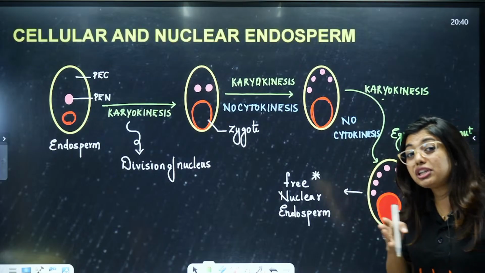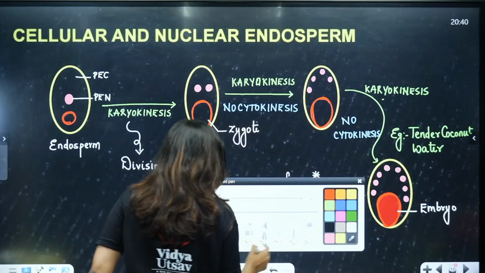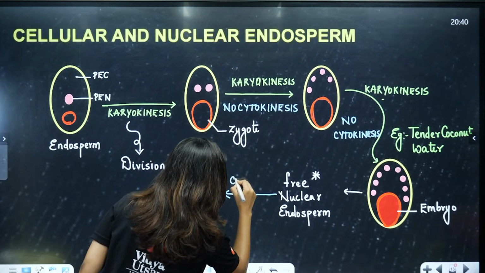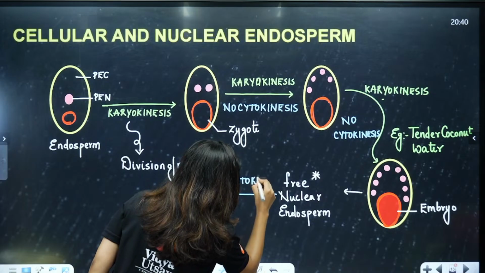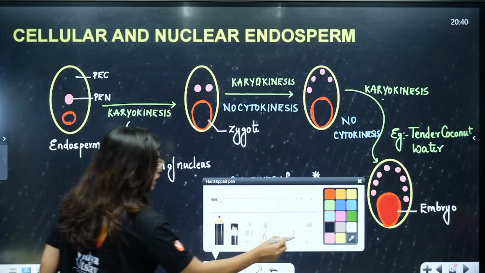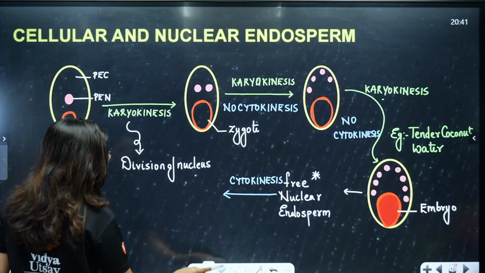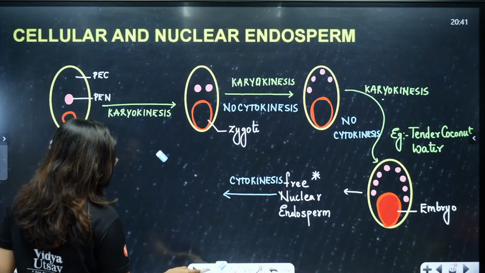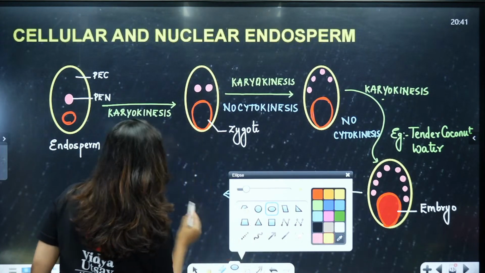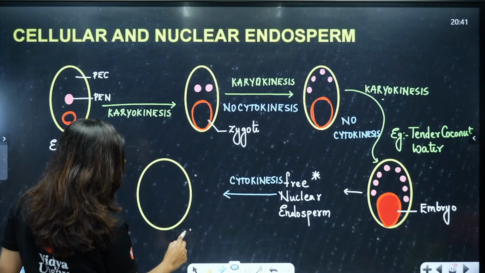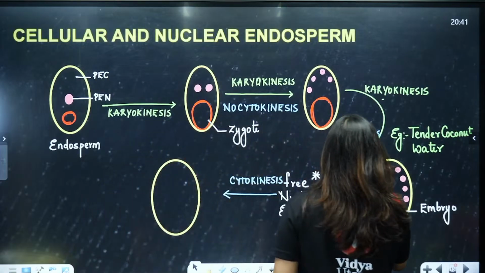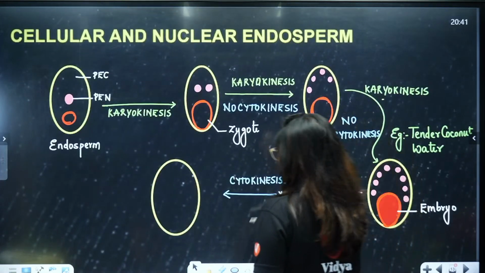Now, students, after the free nuclear endosperm division, let us say cytokinesis happened. If cytokinesis happened, then what is going to be the situation? Just draw it here only, like this, the same thing there. If I had an option to copy paste, I would have done. Let me just try. I think it will not. Oh, see, this is the problem.